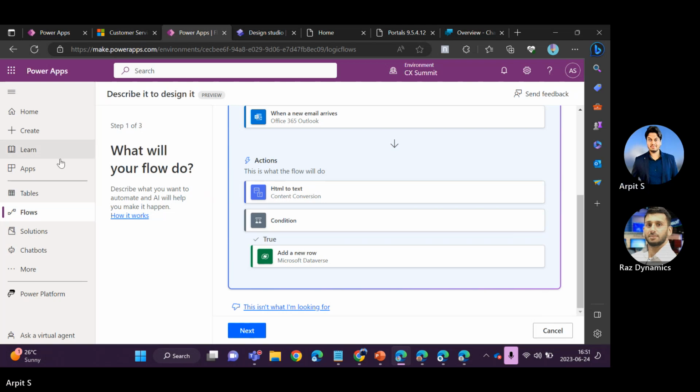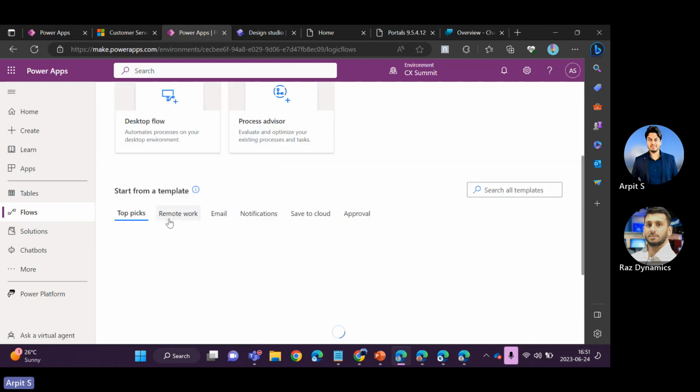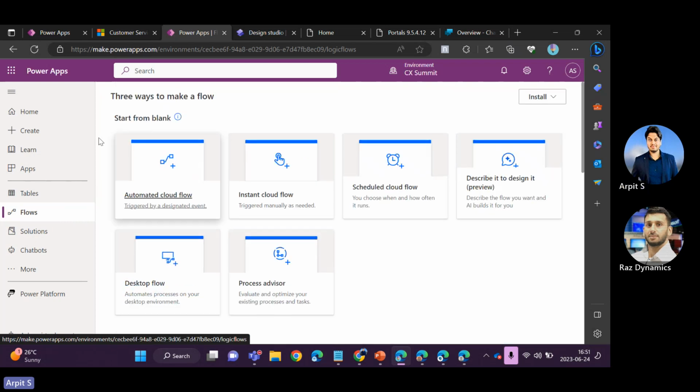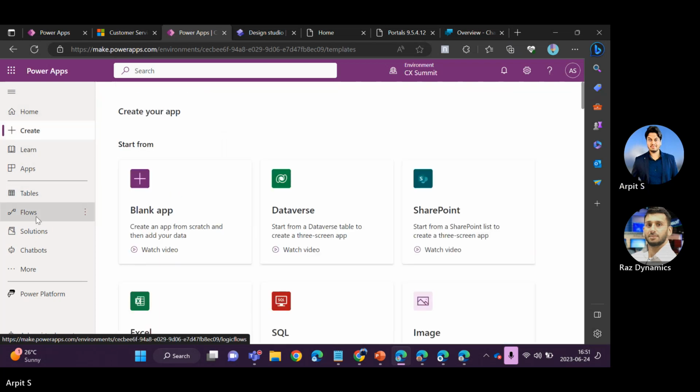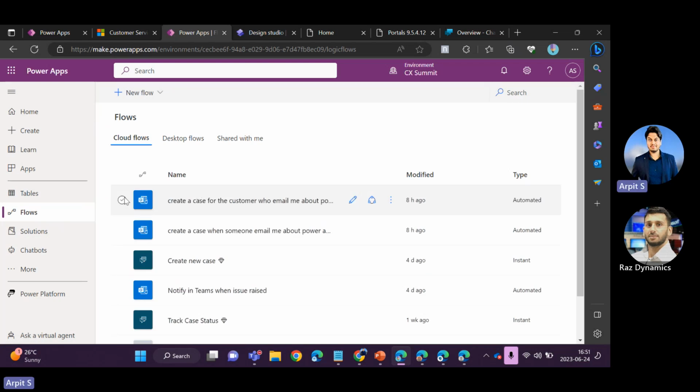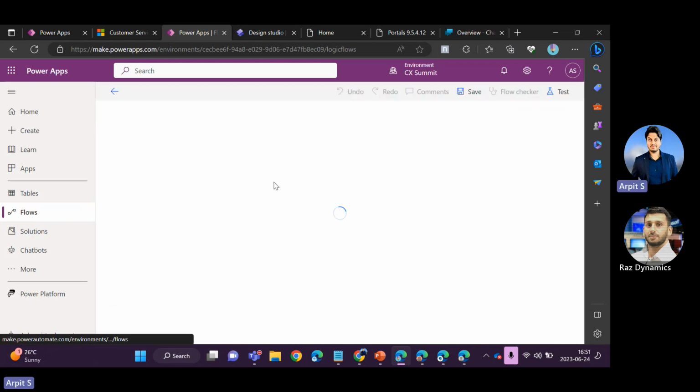Based on that, I have already created a flow. I can quickly show that just to save time. If I go back to my flows, this is the flow I have created using Copilot.